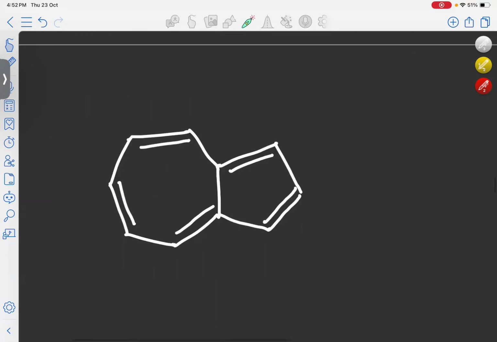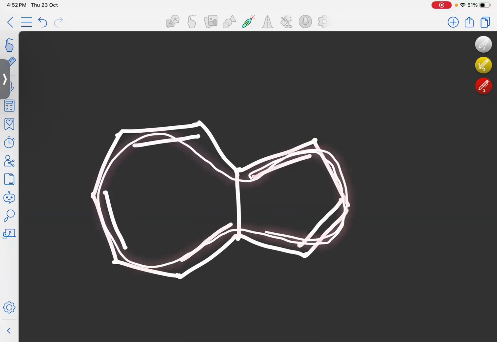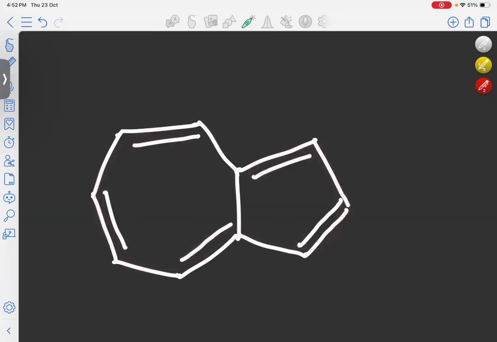Now this molecule. If we are getting a fused system like this, what we have to see is whether we can find a cyclic system of pi electrons here. Here we can see a cyclic system like that, right? So here this is cyclic. Now every atom in this is sp2 hybridized, so it is planar.